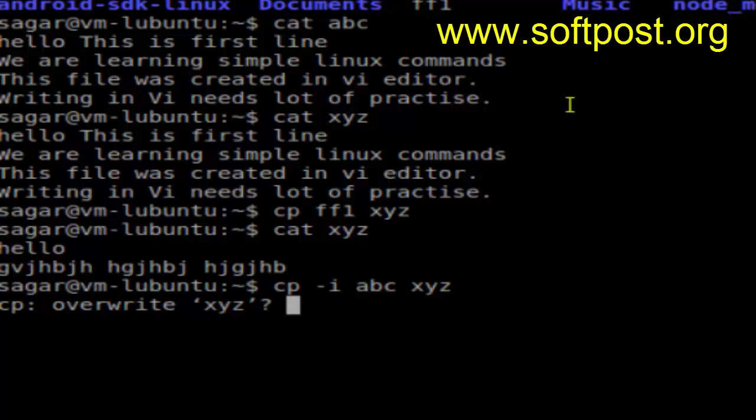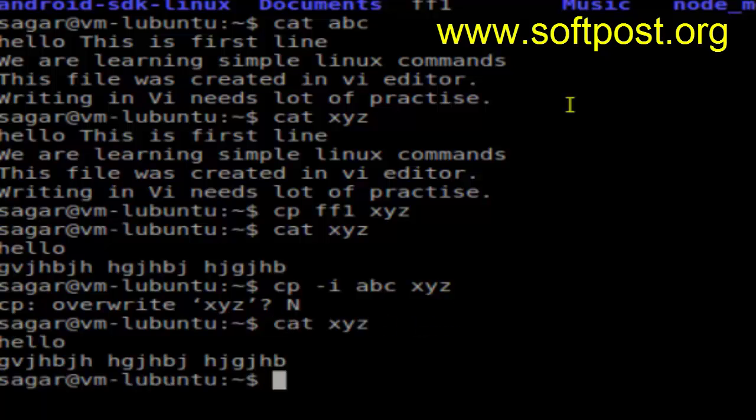As you can see, it gives this prompt, overwrite xyz, because xyz already exists, and if you press y, then only that file will be copied. If you press n, that file will not be copied. As you can see, the xyz contents are not changed. So that's how we can use the -i switch, which prevents you from overwriting files.